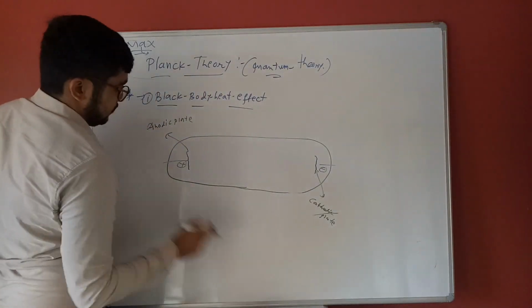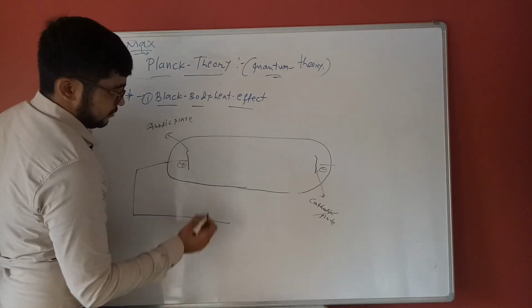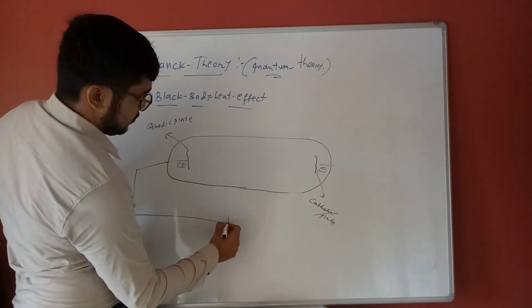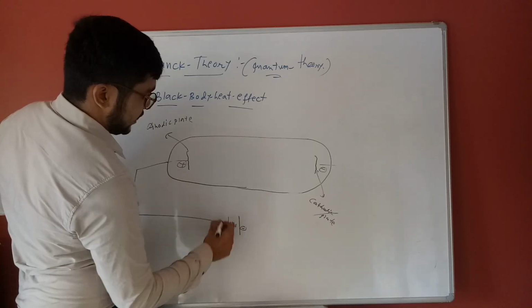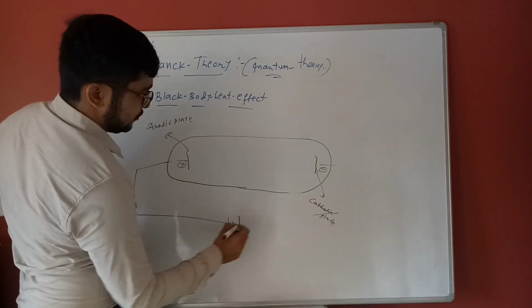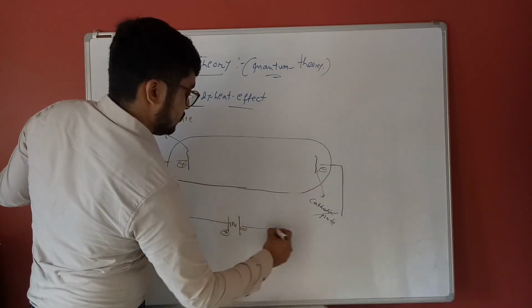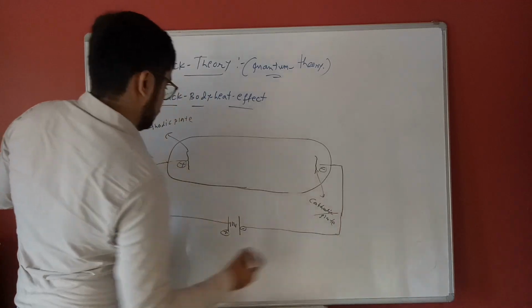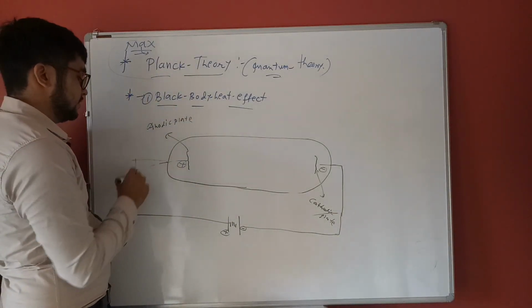Some improvement is there. Figure draws negative charge. Here is a battery, positive charge. These are the tubes, simple.